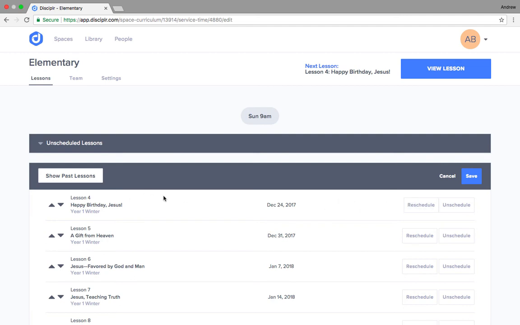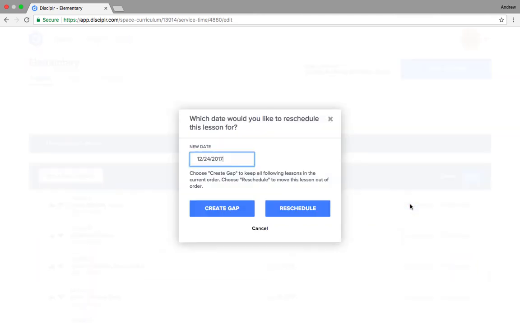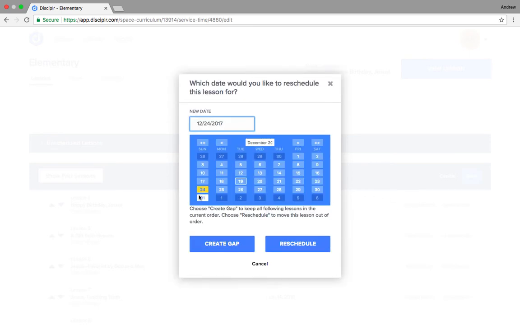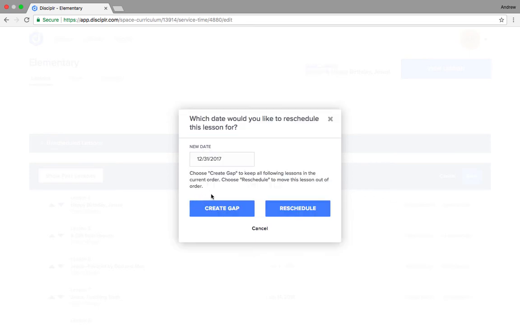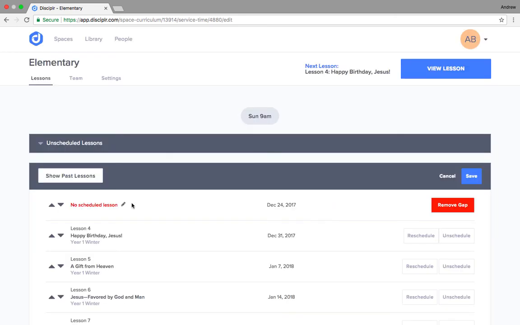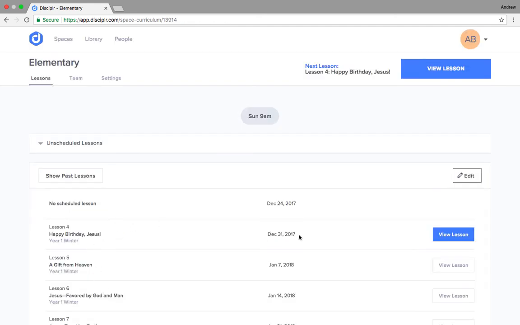Let's say that you want to keep the Happy Birthday Jesus lesson, but you are having those Christmas Eve services, so you want to bump all lessons, including this Happy Birthday Jesus, down into the future. Just hit reschedule, choose your new date. We'll choose the next Sunday, and then we're going to choose create gap. And you'll see now we've got that no scheduled lesson, and again, you can edit this however you like. And you'll see that all future lessons have been moved up.